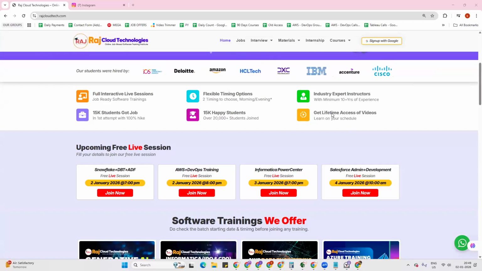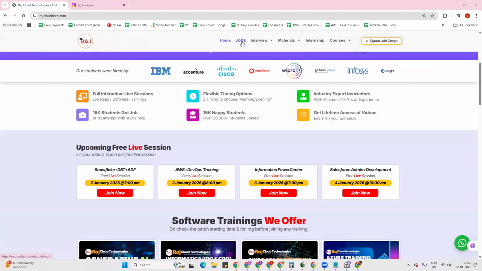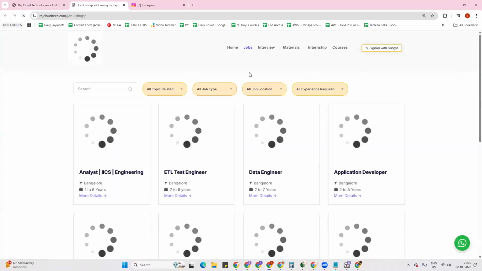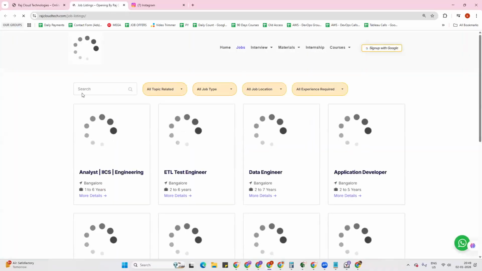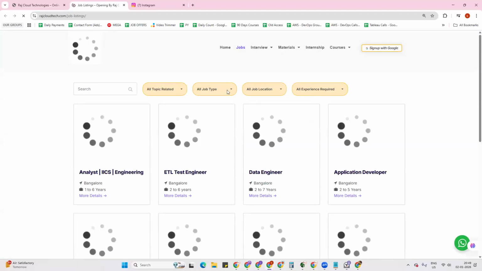As I said, I'll be discussing more about the jobs at the end. The people who attended the previous introduction and demo classes already know about these things, but for the new candidates, I'm going to explain. You can see there is a jobs option enabled here on our website. If you click on that, it will take you to a page where you can see multiple opportunities.